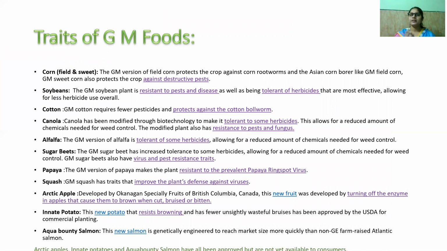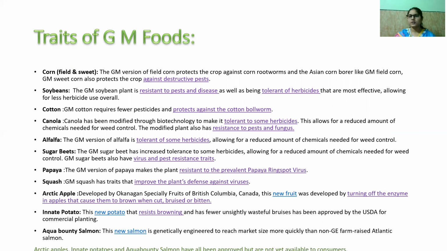So corn, basically field and sweet. The GM version of the field corn protects the crop against the corn rootworms and the Asian corn borer, and GM sweet corn also protects the crop against destructive pests. Okay. Next, we have the product soybeans, and the GM soybean plant is resistant to pests and disease, as well as tolerant of herbicides that are most effective, allowing for less herbicide use overall.